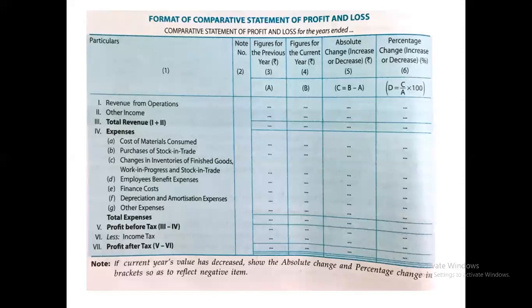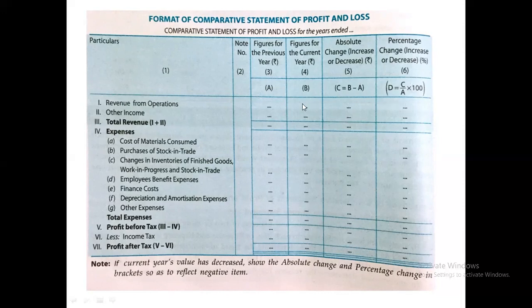Now, this is the format. This way we'll make the comparative statement. It is also like the balance sheet. First is the particulars column. Second is the note number. Then the data of the previous year. Then the absolute figure of the current year. Then the previous year will be deducted from the current year. And then we'll see the change in percentage.